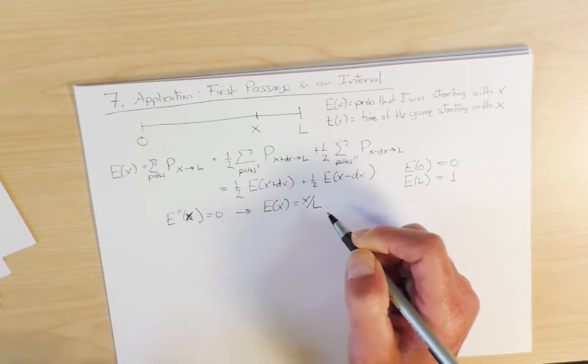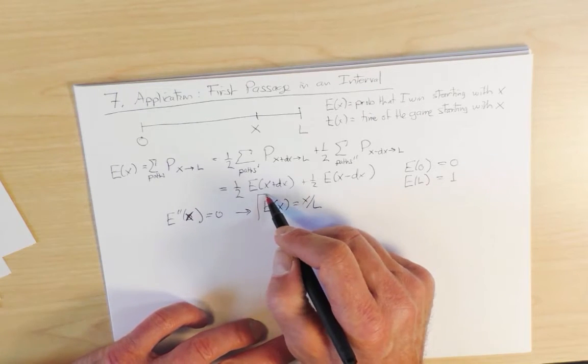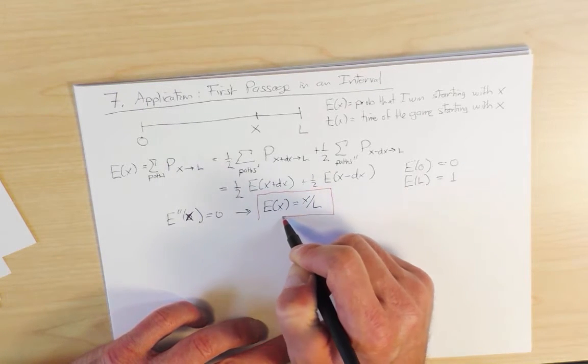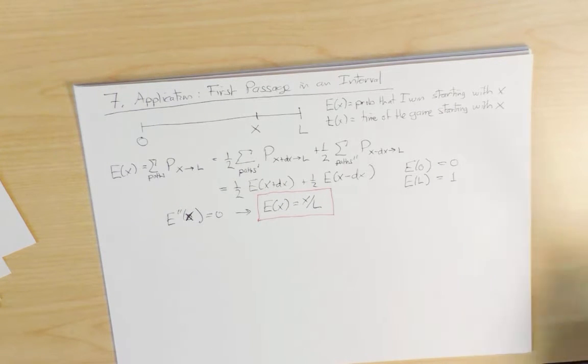This is a very simple but very important result, and it just says that the probability that I win is proportional to the fraction of capital that I begin the game with. So if I start with 90% of the quarters, then 90% of the time I will win, and if I start with 10% of the quarters, then 10% of the time I will win.